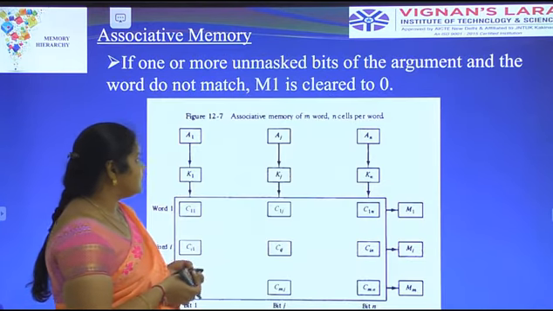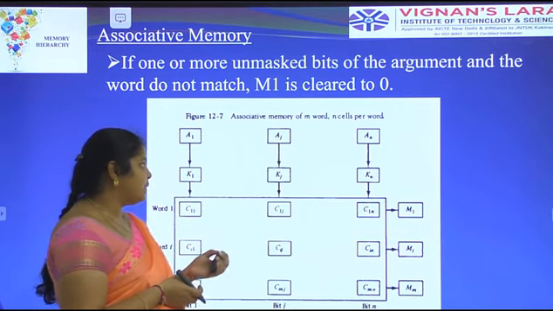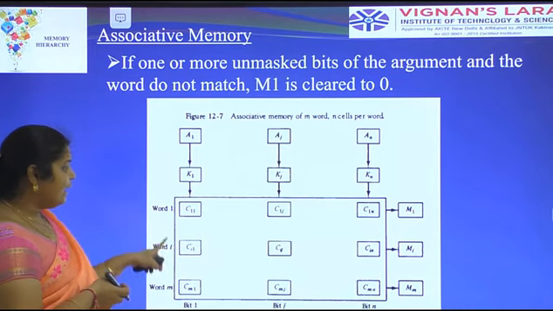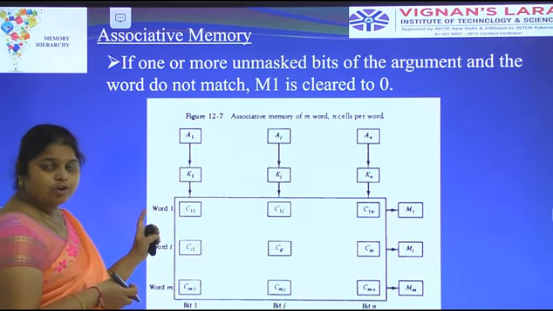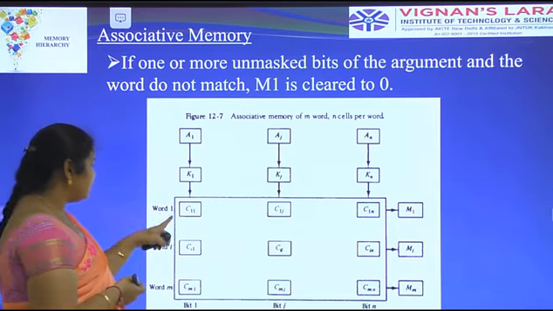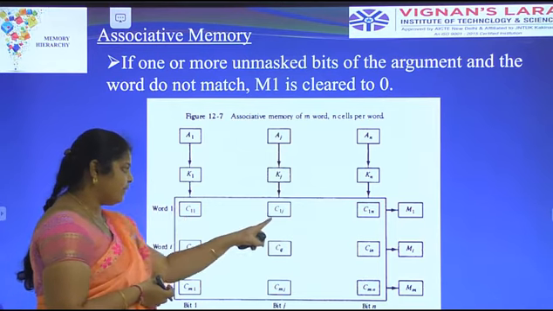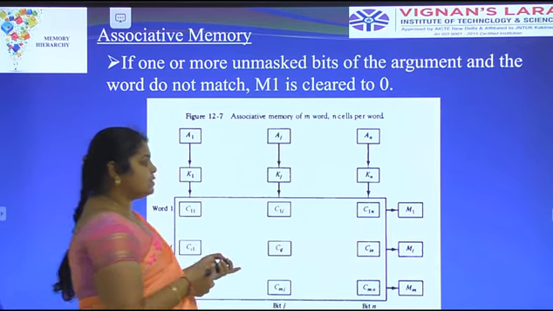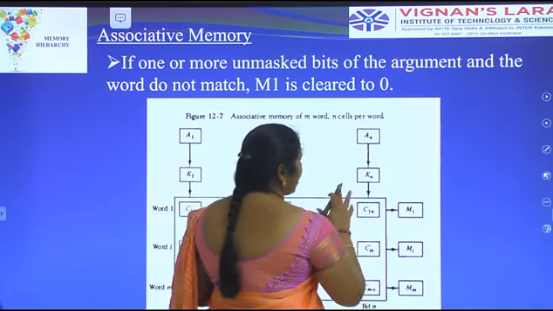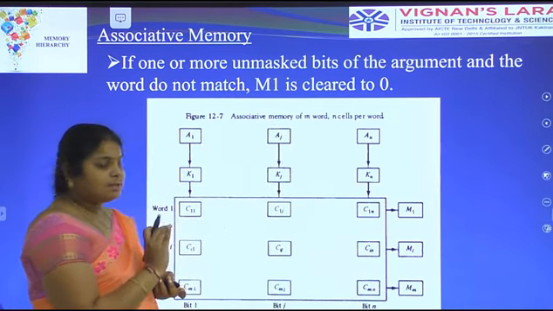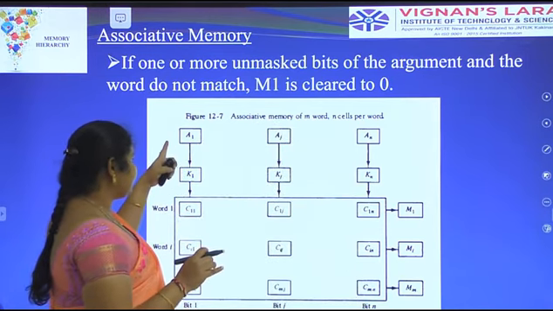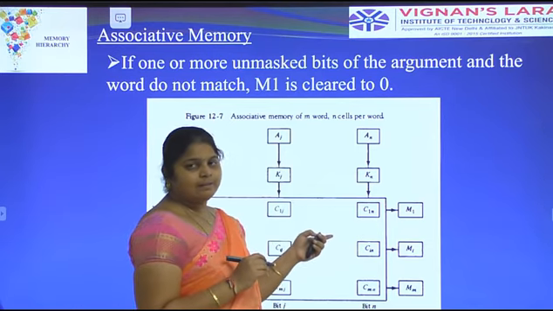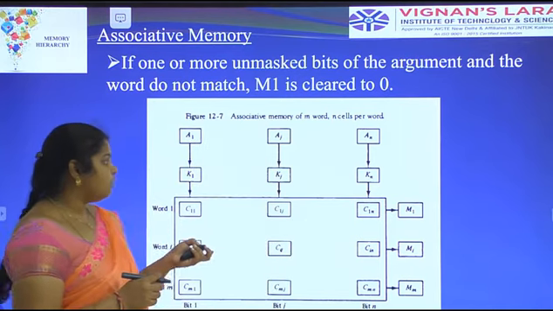This is about the associative memory of m words and n cells per word. This is a whole associative memory. It consists of m words and n bits per word, represented in the form of cells. Here C means a cell. The final result is stored in M1. If the argument register is matched with the associative memory, then the M value is equal to 1. If it does not match, the M value is equal to 0.